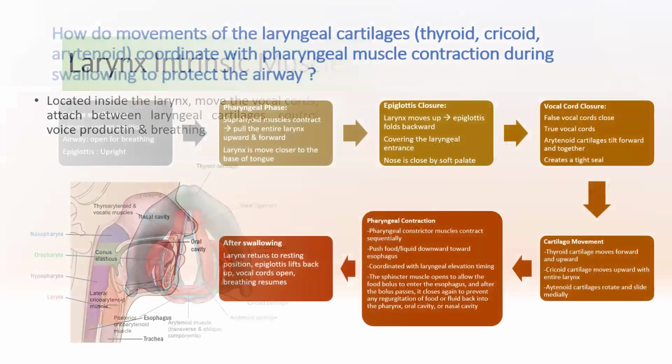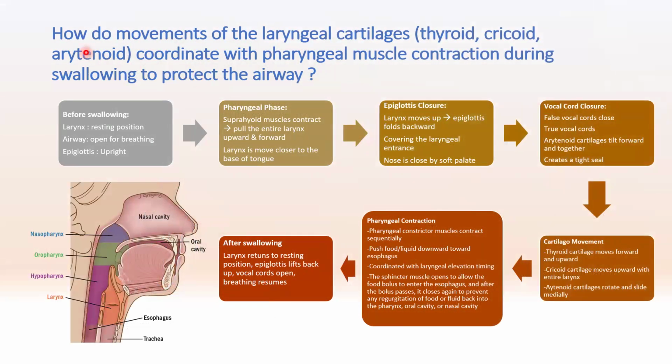Okay, we continue to the next question. How do movements of the laryngeal cartilages, thyroid, cricoid, and arytenoid, coordinate with the pharyngeal muscle contraction during swallowing to protect the airway?